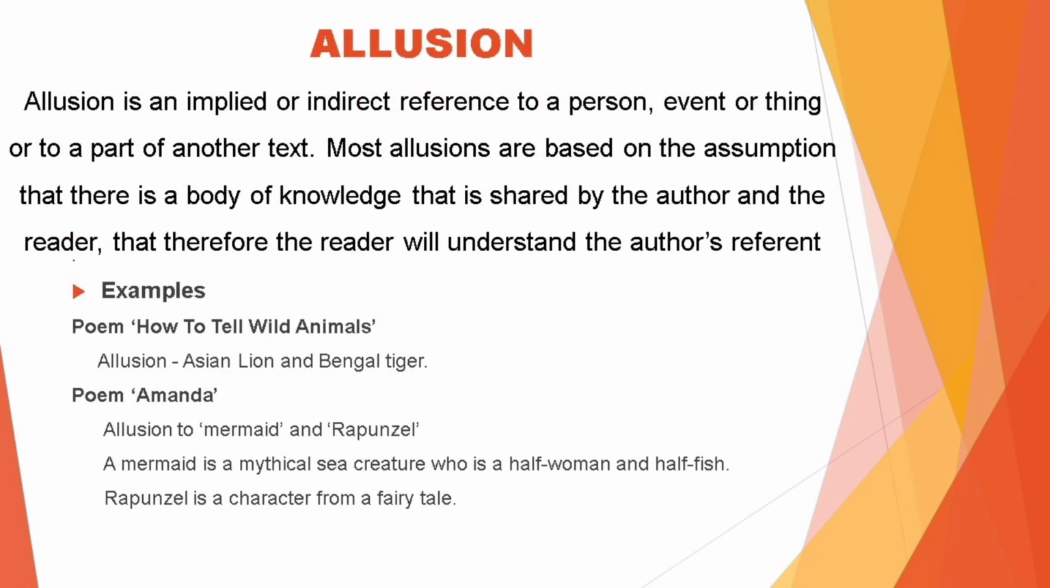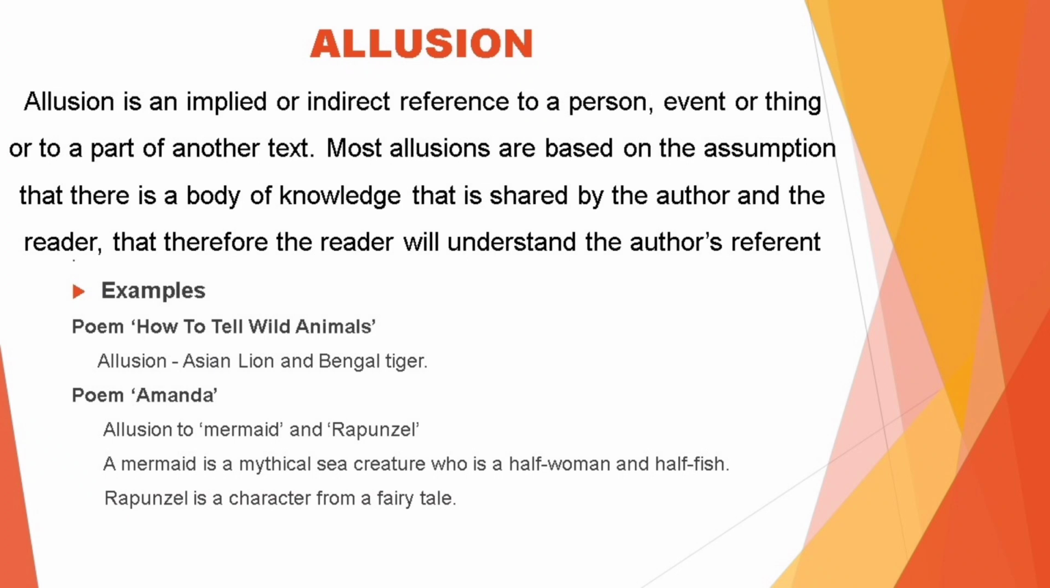Allusion is another literary device which is very interesting. Allusion is an implied or indirect reference to a person, event, or thing, or to a part of another text. Most allusions are based on the assumption that there is a body of knowledge that is shared by the author and the reader, and that therefore the reader will understand the author's referent.